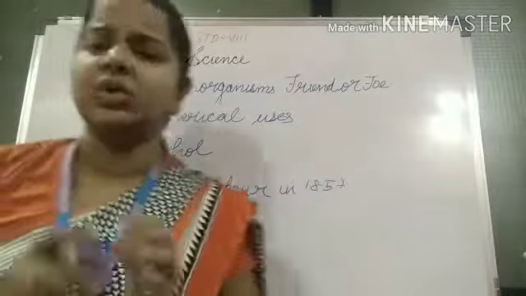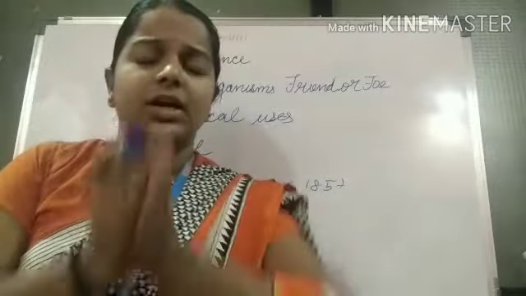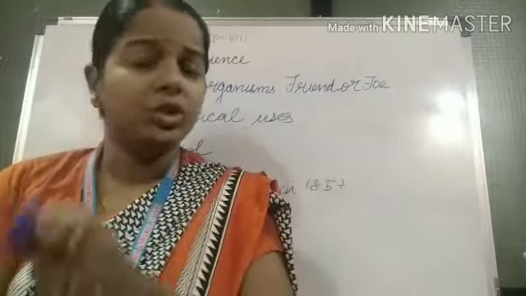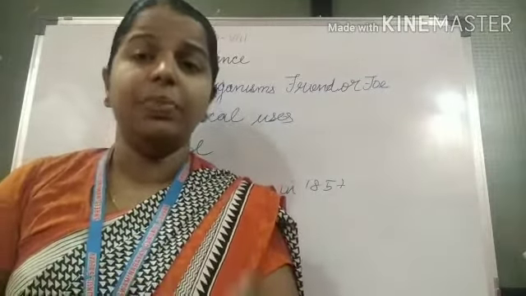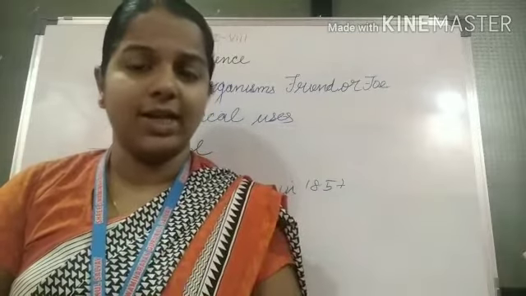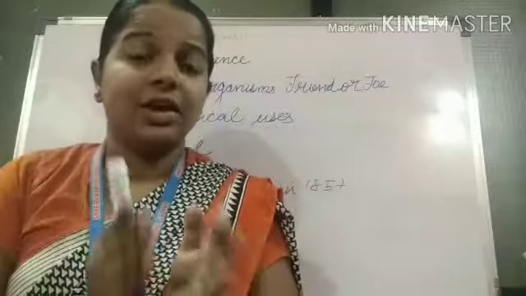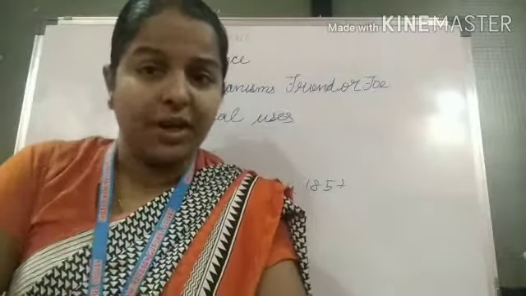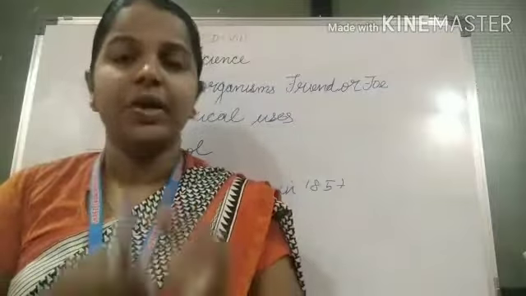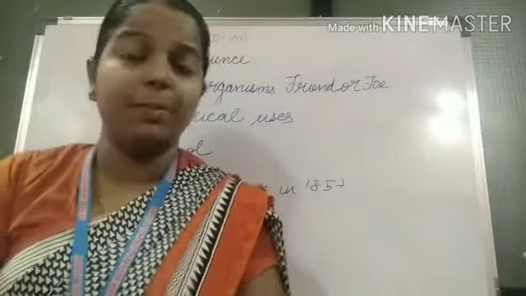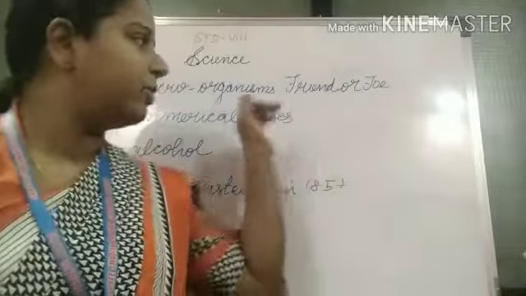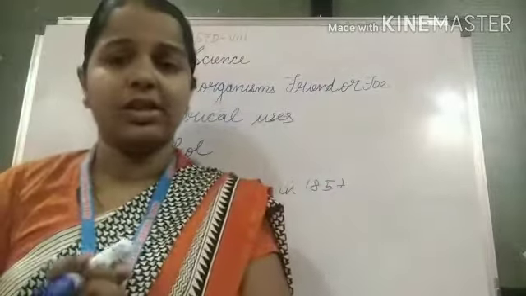And in fermentation, what is happening? The yeast reacts with the sugar, where the sugar is broken down into alcohol. Understood? Alcohol and carbon dioxide are released. And it is anaerobic respiration. Last year you might have studied aerobic and anaerobic respiration. In aerobic respiration, complete breakdown takes place, but in anaerobic respiration, partial breakdown takes place. There, alcohol and carbon dioxide are produced.